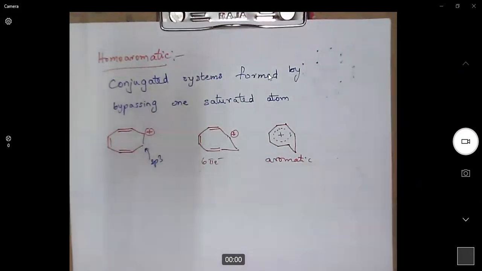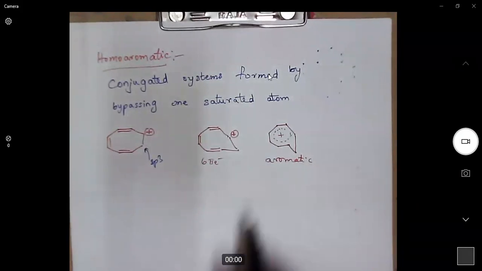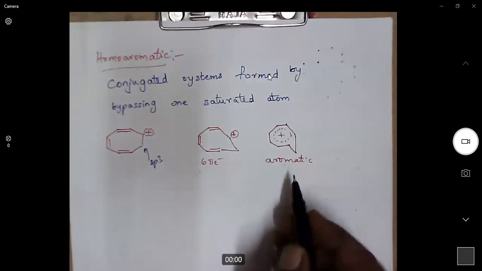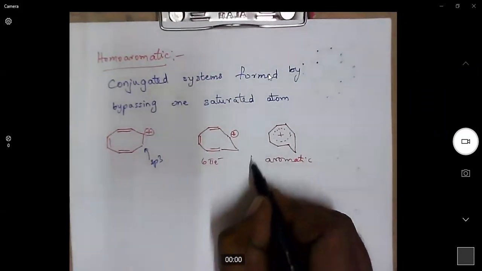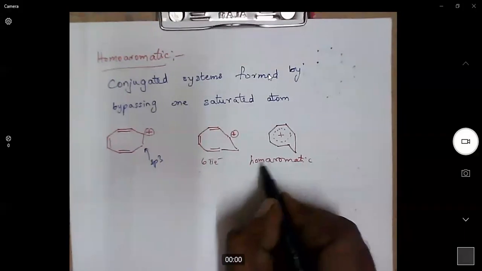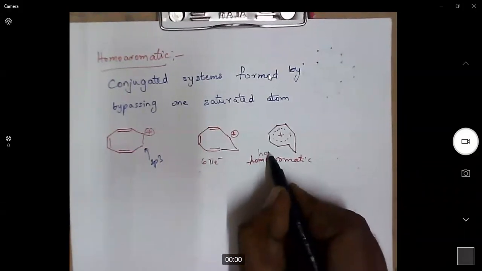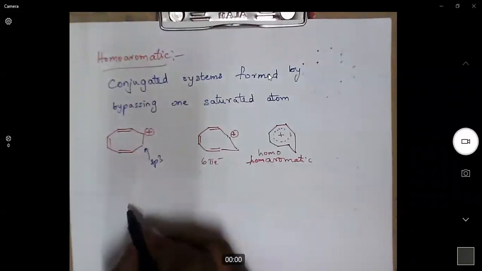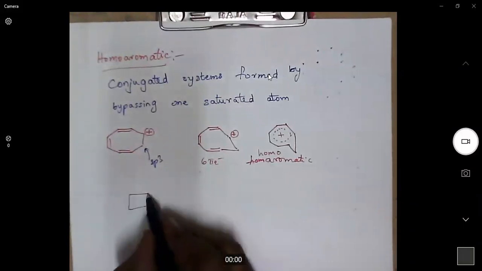When we bypass one carbon, it becomes aromatic. Such types of systems are called homoaromatic. I'll give one more example.